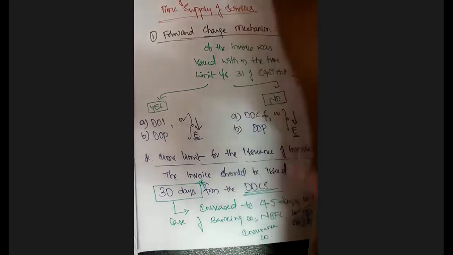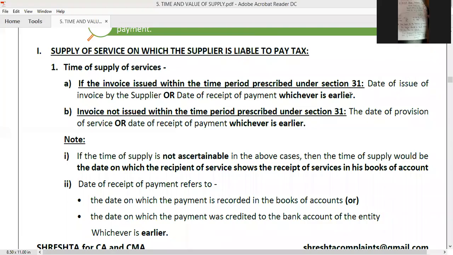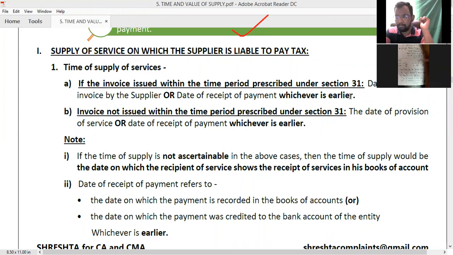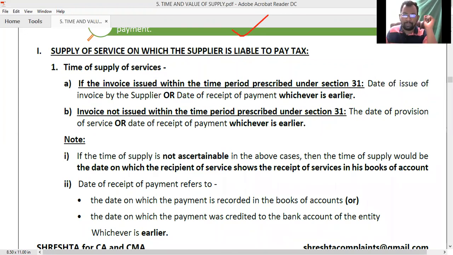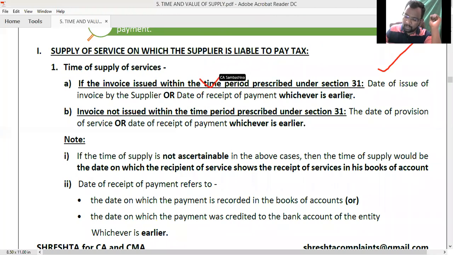So now let me share the material. Hope you noted this down. You can see here: supply of service on which the supplier is liable to pay the tax, time of supply of service. If the invoice is issued within the time period, what is the time period? 30 days under section 31, then it is a comparison of date of issuance of invoice and date of receipt of payment, whichever is earlier.